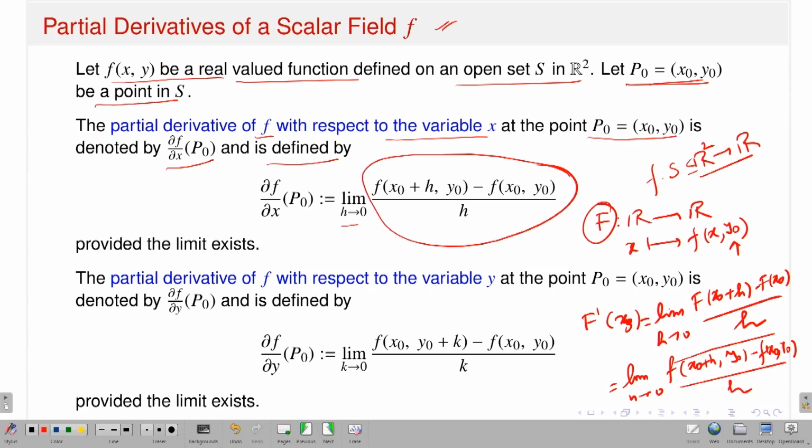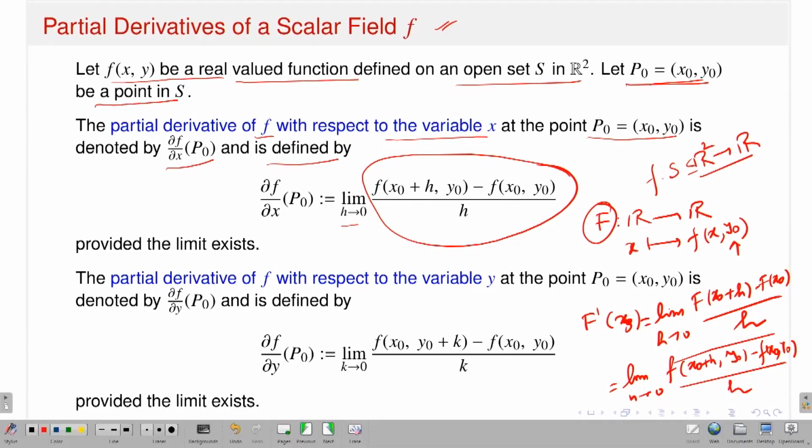So that means I am starting with the function f from some subset of R2 to R, and I want to talk about the partial derivative of f at the point (x naught, y naught). Of course, I am talking about the partial derivative of f with respect to x at the point (x naught, y naught). What I am doing is keeping y naught fixed and considering the function x goes to small f of (x, y naught). Of course, this is a function from R to R because I am varying only x in R, and I am getting f of (x, y naught) since the range of small f is R.